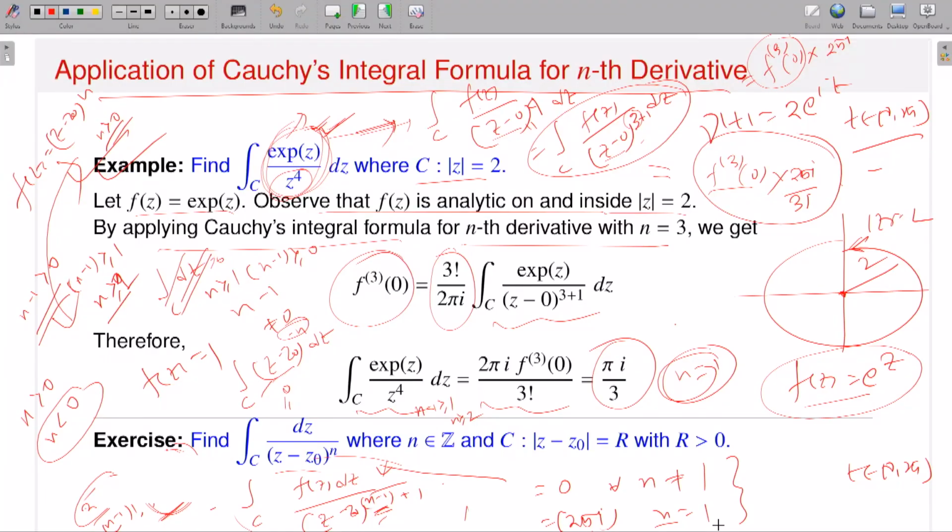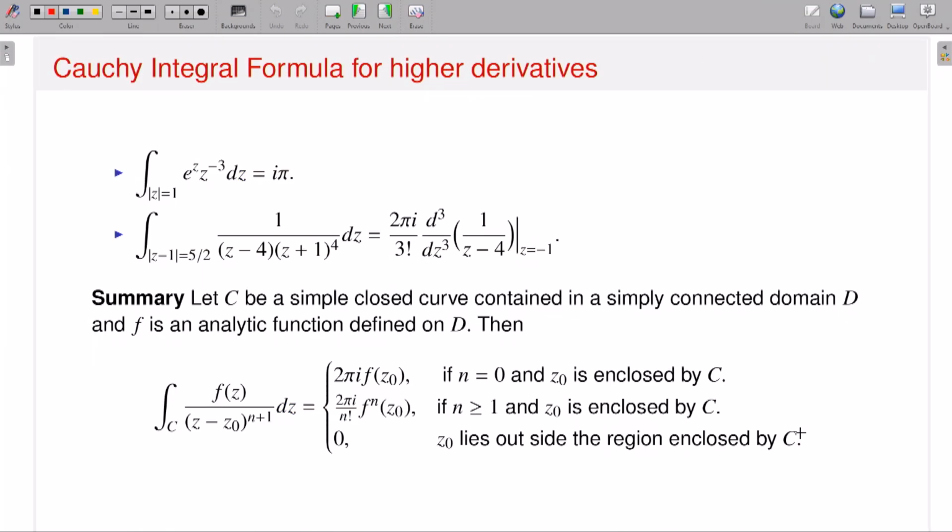So this is one of the ways to evaluate this kind of integration. Though I have given it as an exercise, actually I have proved it. In fact, that is one of the easiest ways to prove this kind of problem, instead of writing your contour in terms of parameterizations and using the definition of contour integration. Okay, so I will give another 2 examples.